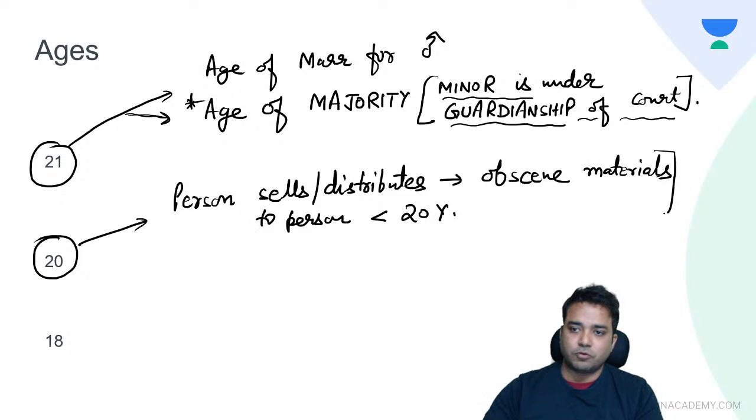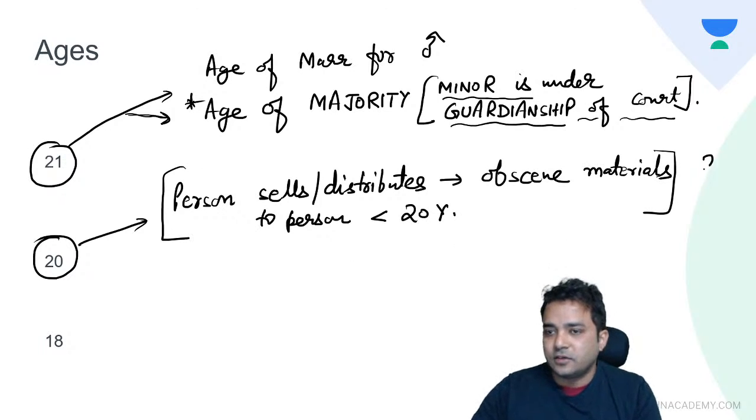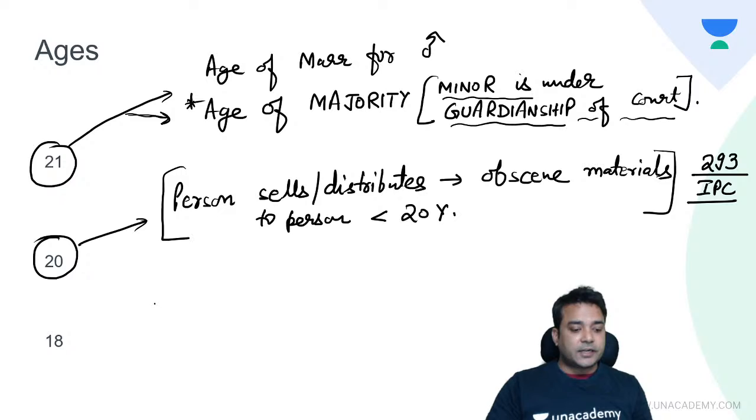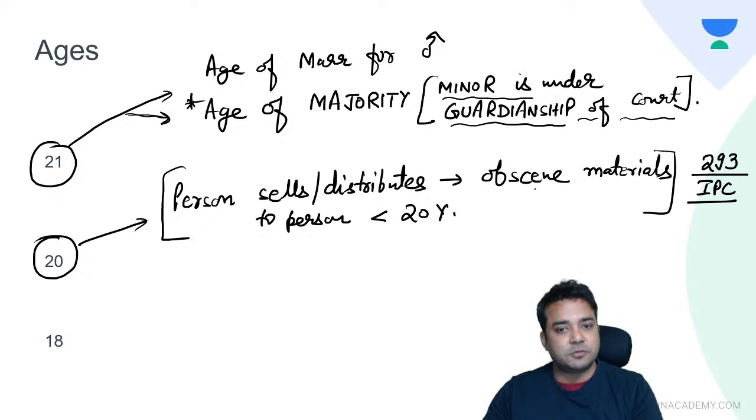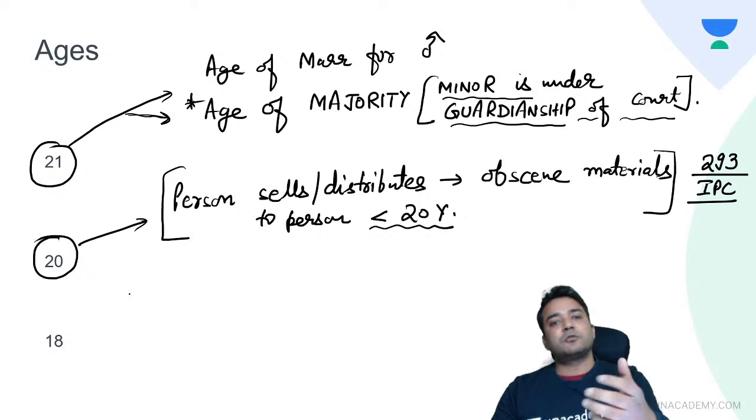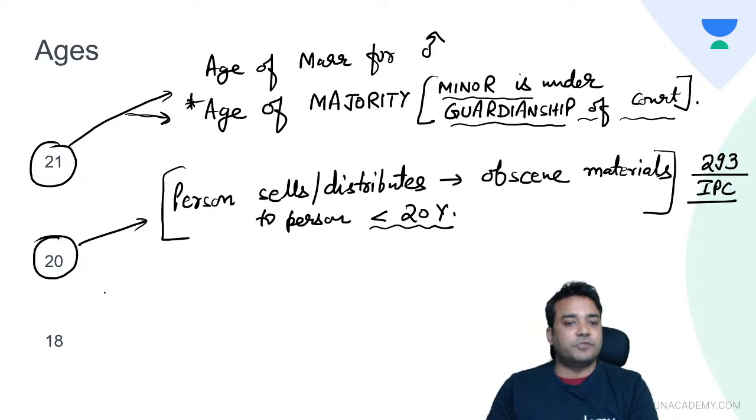So this whole is an offense in law under 293 IPC. You cannot sell or distribute obscene materials to any person less than 20 years of age. If that person goes to the nearest police station with proper evidence, an FIR will be lodged against the accused under 293 IPC.